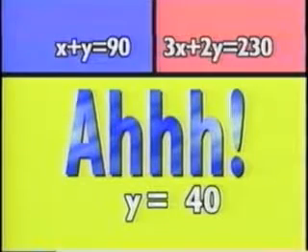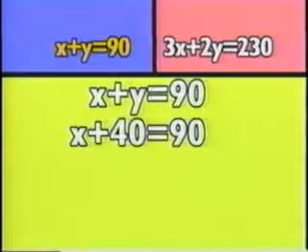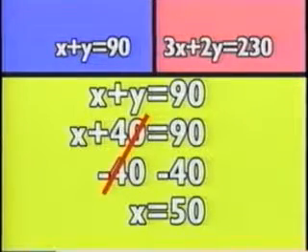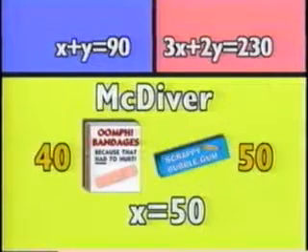Well, now that we have a solution for y, we can plug that 40 into either original equation in order to find that x equals 50. Once again, through elimination, we have shown that MacDiver purchased 50 packs of bubblegum and 40 packs of Band-Aids to begin his business.